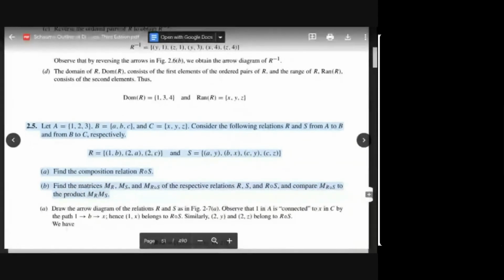When we write M of R o S, do we write 1 2 3 or only 1 2 and X Y Z? No, no. R o S is associated with which sets? A and C. So vertically you'll write A and horizontally you'll write elements of C.